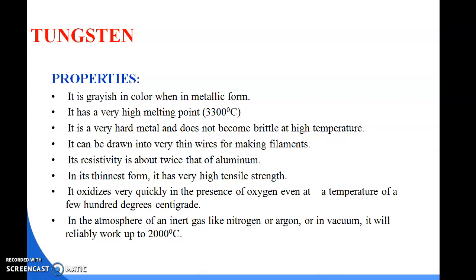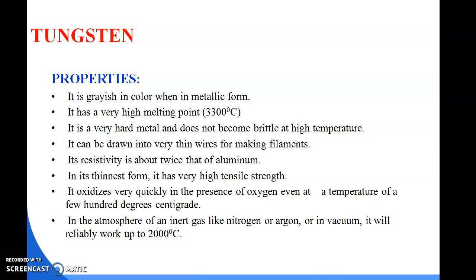Have you seen an electrical bulb? In an electrical bulb we have a filament, and that filament is made of tungsten. Its resistivity is about twice that of aluminum. In its thinnest form, it has very high tensile strength. It oxidizes very quickly in the presence of oxygen, even at a temperature of a few hundred degrees centigrade.